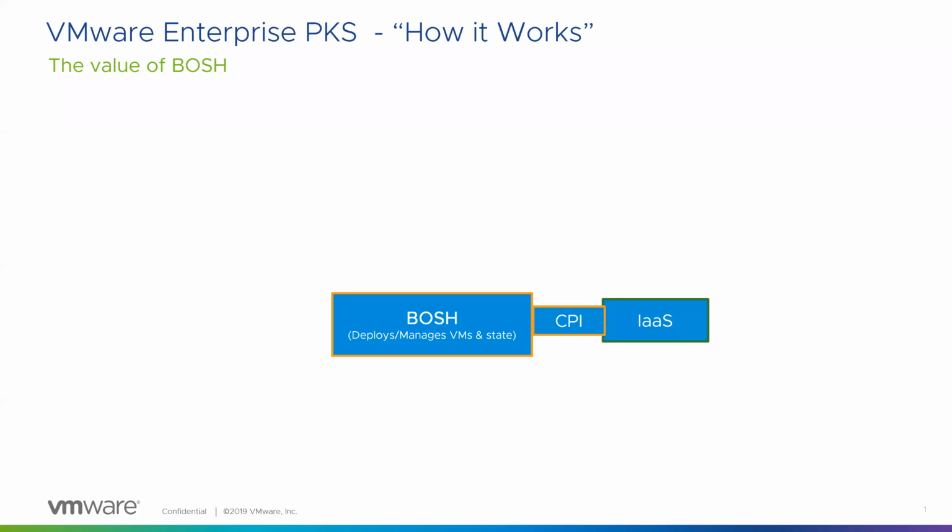Depending upon which cloud we choose, the corresponding CPI will be communicating with the IaaS. Why does BOSH have to talk to the IaaS? Because it has to manage the VMs and VM state, right? In case VMs are going bad, it has to detect the failure and then create new VMs. In order to create new VMs, it has to talk to the IaaS for the provisioning.